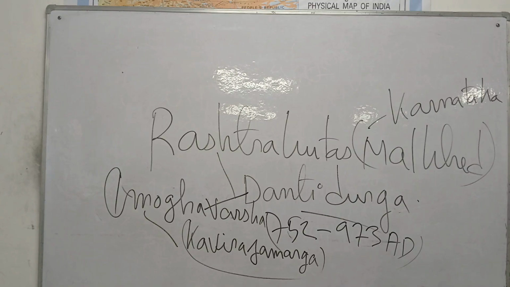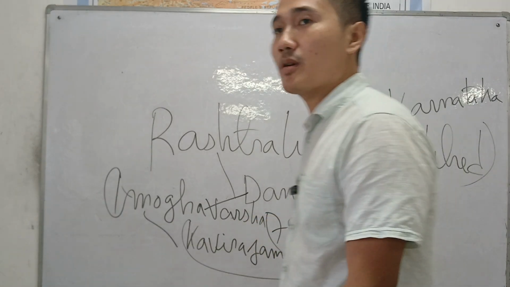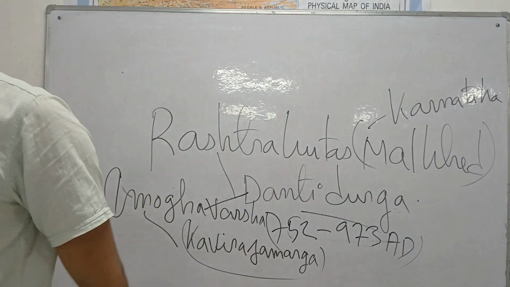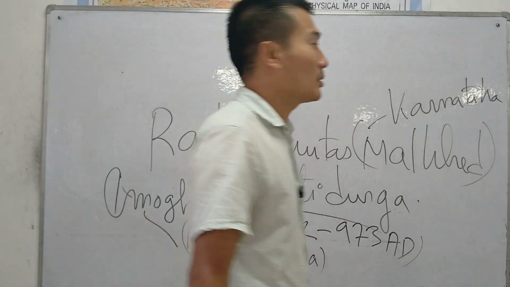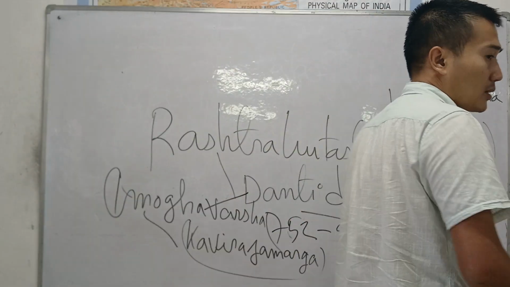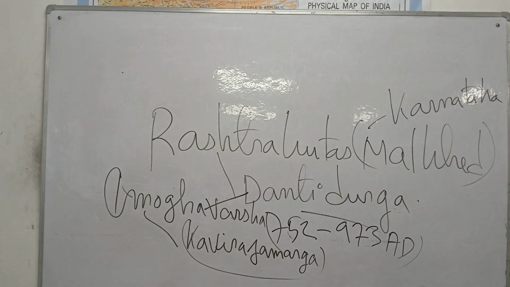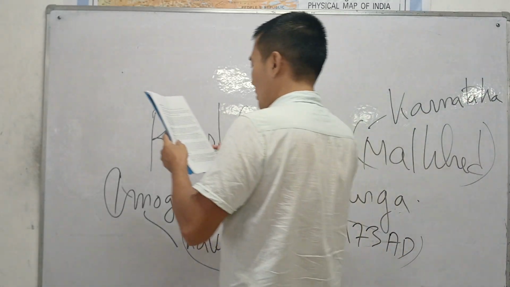The greatest king of this dynasty was Amoghavarsha. We all know, right? Amoghavarsha was not only a king, he was an author. He wrote the famous book known as Kavirajamarga. Kavirajamarga is the most important book written by Amoghavarsha, the greatest king of the Rashtrakuta dynasty.